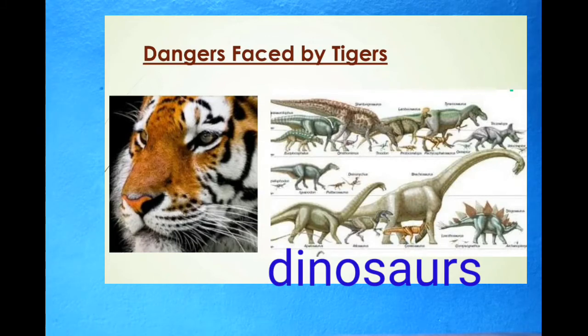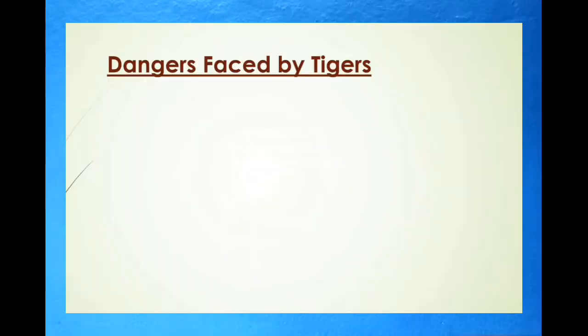Future children will also be able to see tigers only in pictures and movies. And children, tiger is our national animal, so it is our duty to save the tigers. So, what are the dangers faced by tigers?